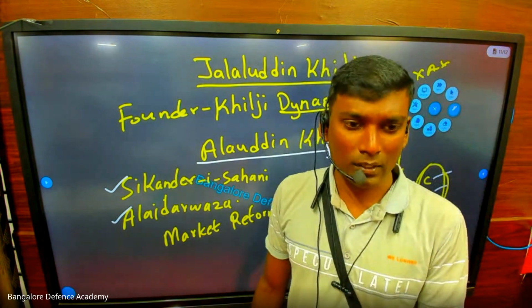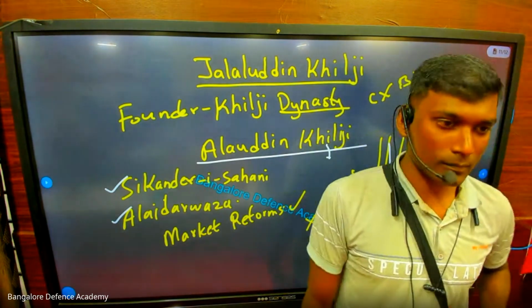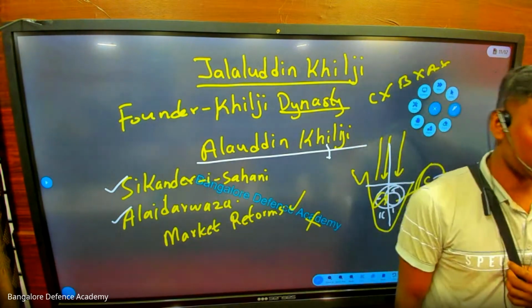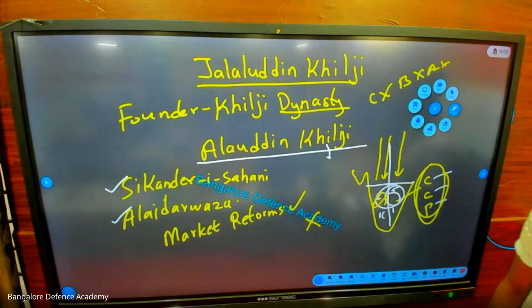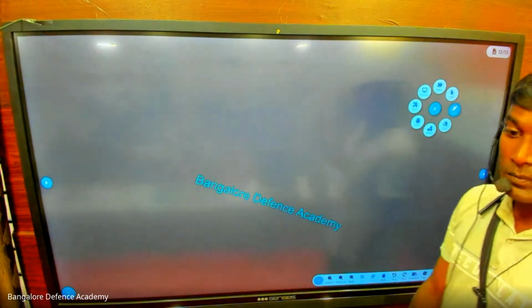Now, who is the first and the last female Muslim ruler? Razia Sultana. If the question is who is the first and last female ruler, Razia Sultana. Who is called the shadow of God? Balban. Who introduced Sijda and Paibos? Balban. Who is the founder of the Khilji dynasty? Jalaluddin Khilji. Who is called Sikandar-i Sani? Alauddin Khilji. Who built Alai Darwaza? Alauddin Khilji.